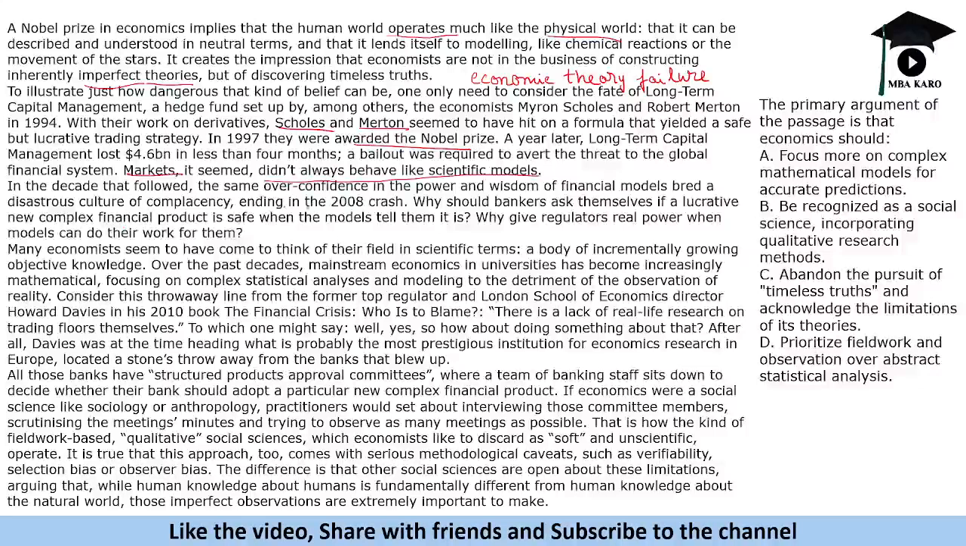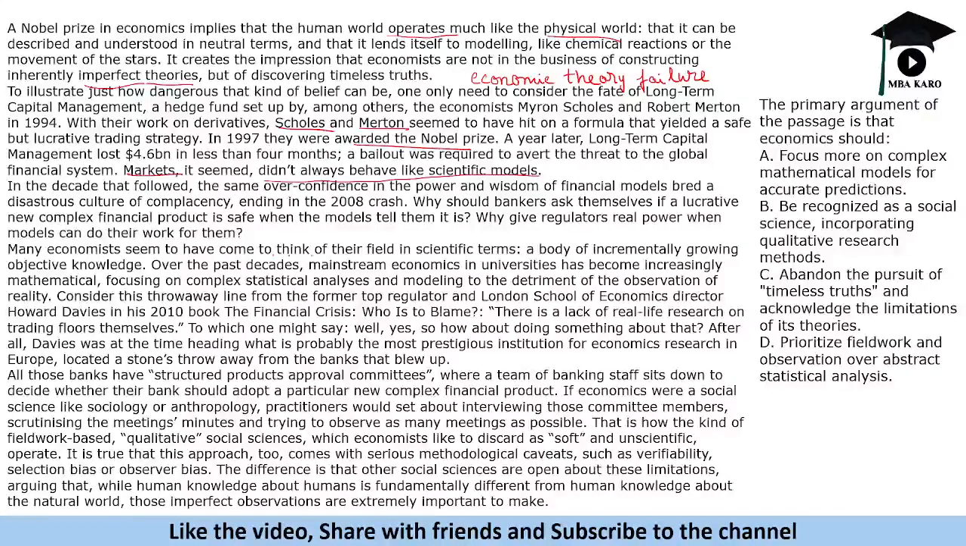In the decade that followed, the same overconfidence in the power and wisdom of financial models bred a culture of complacency, ending in the 2008 crash. Why should bankers ask themselves if a lucrative new complex financial product is safe when the models tell them it is? Why give regulators real power when models can do their work for them? So it says that the economic models have failed in the past. That's the evidence given here.